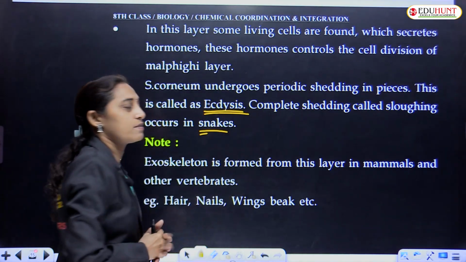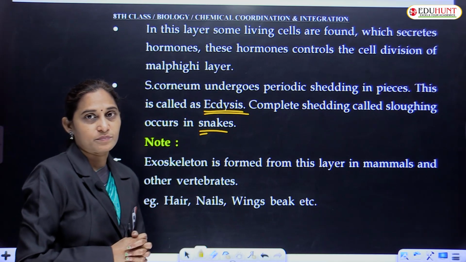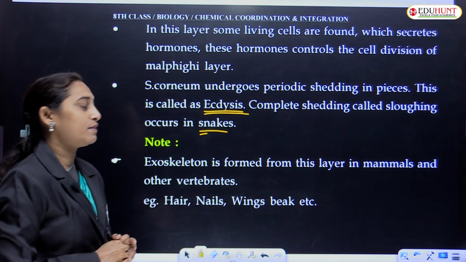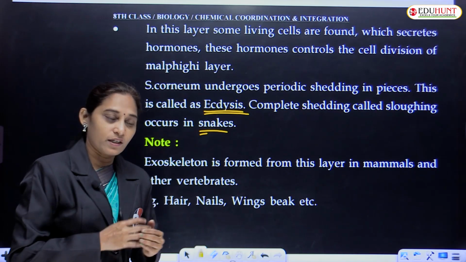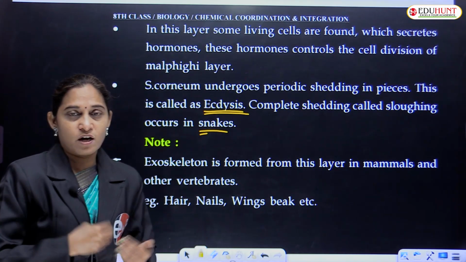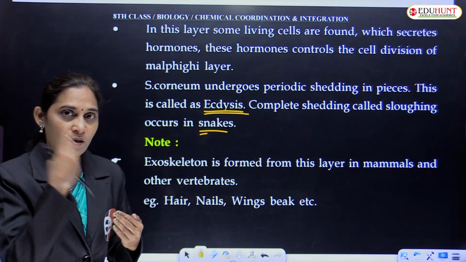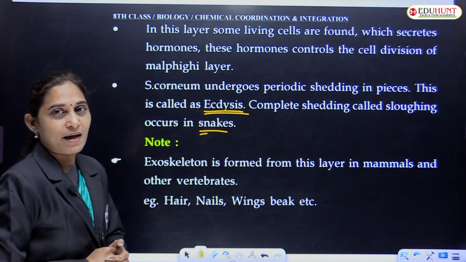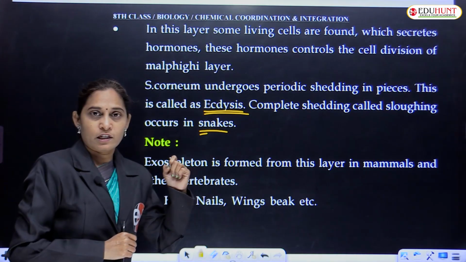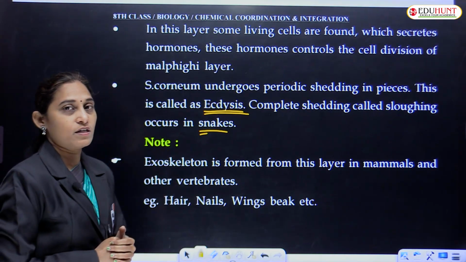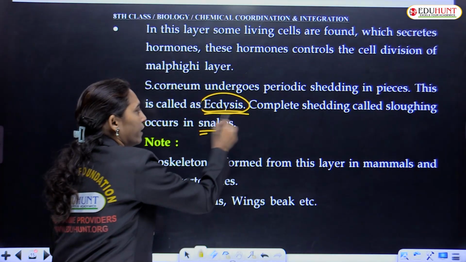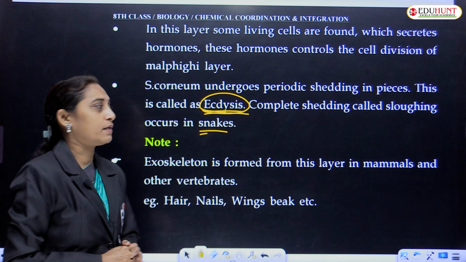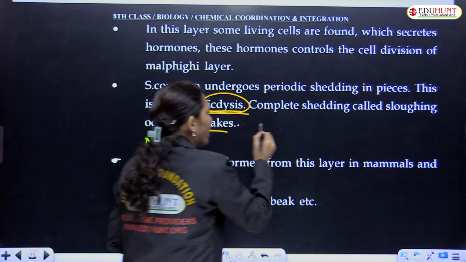It is seen in snakes. This is called slothing అంటాం, మోల్టింగ్ అంటాం. ఇన్సెక్ట్స్లో మోల్టింగ్ జరుగుతుంది కదా, అలాగా ఇక్కడ కూడా. అంటే ఇన్సెక్ట్స్లో మోల్టింగ్ ఎందుకు జరుగుతుంది అంటే డెవలప్మెంటల్ స్టేజెస్ దాటుతూ ఒక స్టేజ్ నుంచి ఇంకో స్టేజ్కి వెళ్ళేటప్పుడు they shed their skin, that is called molting. And in fish, Pisces, it also happens at regular intervals, and it is called ecdysis. And complete shedding of the skin is called slothing. It is seen in snakes which belong to reptiles.